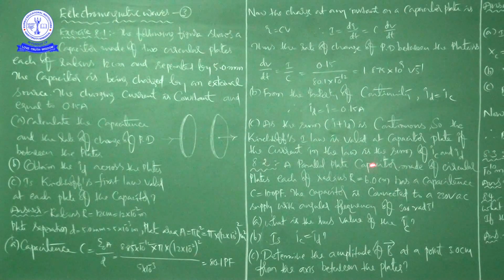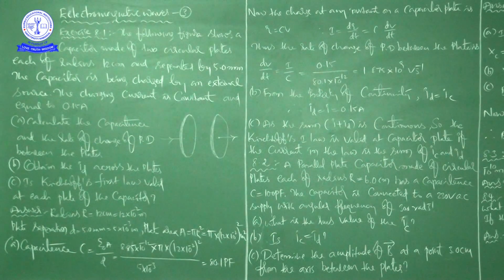Based on the given information, the radius of each circular plate is 6 centimeters, and the capacitance is 100 picofarad. The voltage across the AC source is 230 volts, and the angular frequency is also given, 300 radians per second. Here he is asking to first calculate the RMS value of the conduction current. After that, he is asking, is IC equal to ID, is the conduction current equal to the displacement current in magnitude.